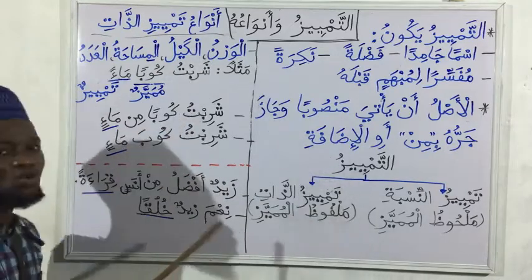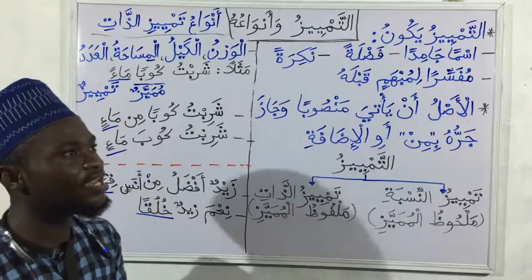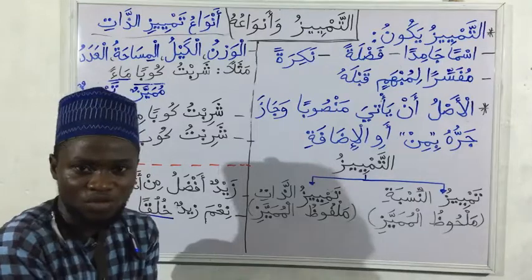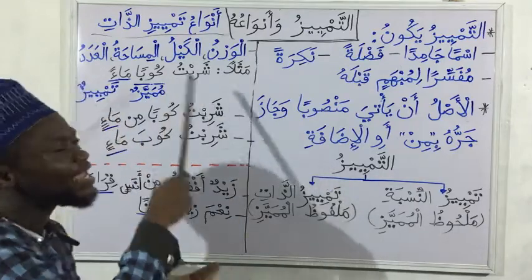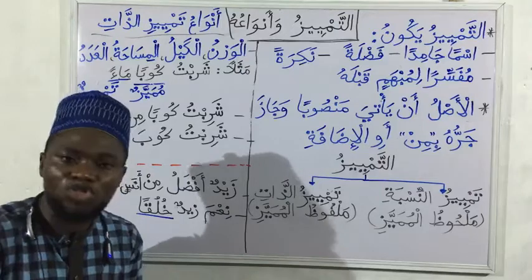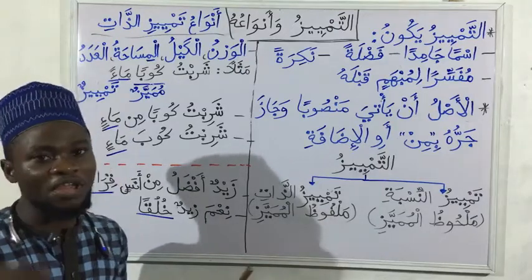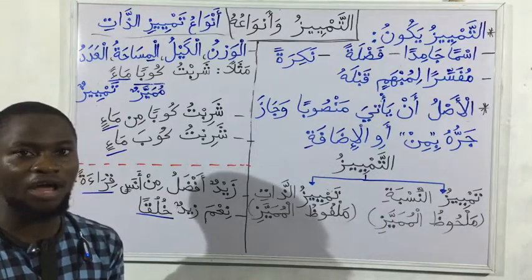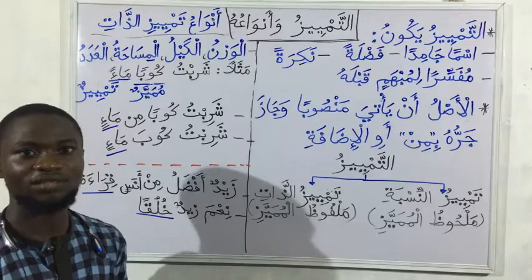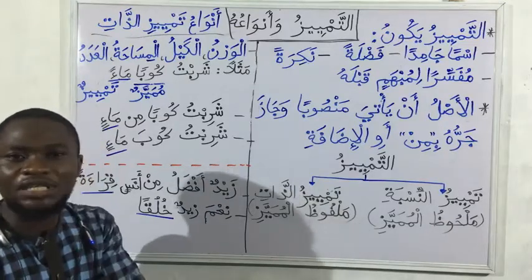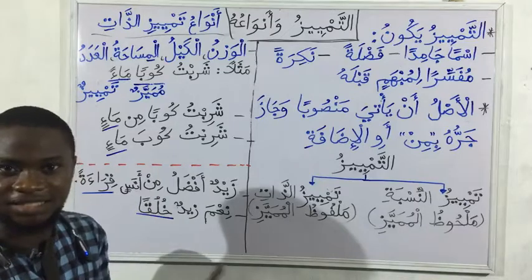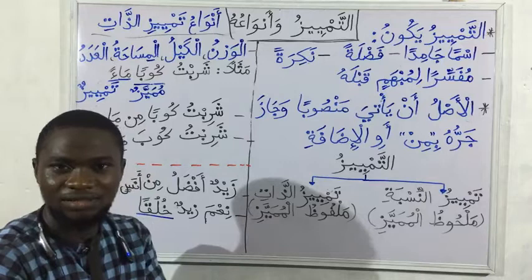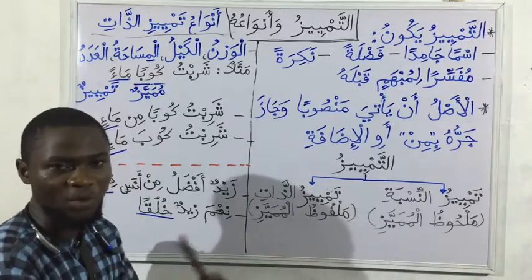So Waznu is weight. Let's say kilogram. You know, kilogram is a unit for measuring weight. So that is Waznu. But Kail is also something we use for measuring, but not weight. So for example, if you use this cap to measure something, let's say Gari, you fill this cap with Gari. So we say we have 3 cups of Gari. So that is capacity, not weight.